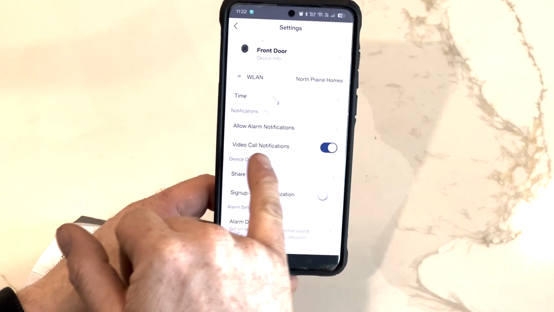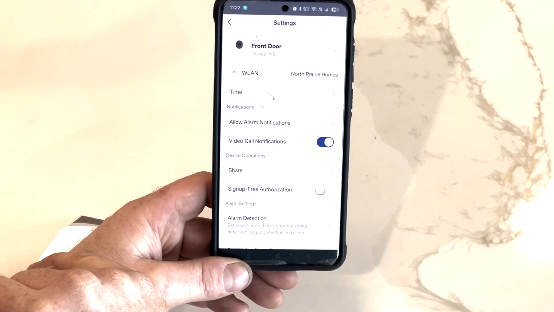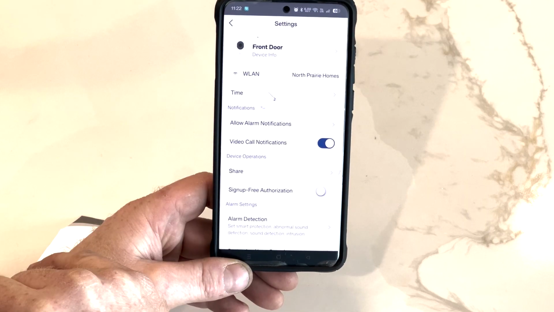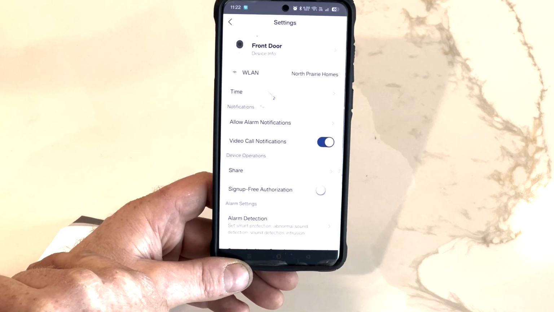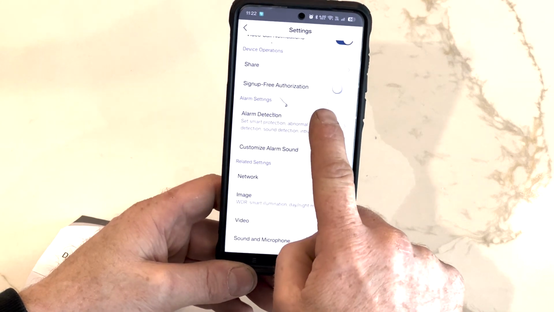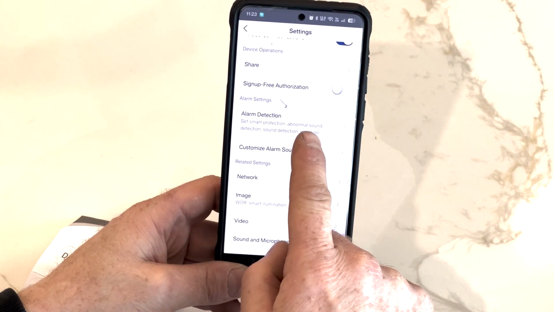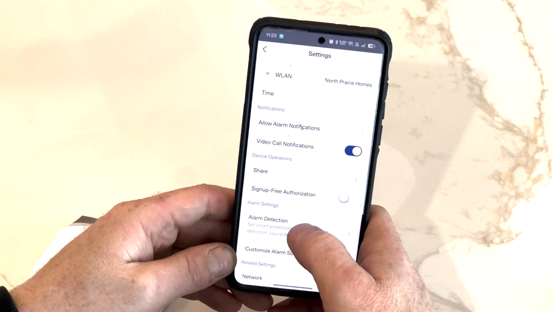We're going to make sure video call notifications are enabled. This allows for when the doorbell button is pressed that you receive a notification that you can answer and talk through on your phone. Next, we're going to set up the alarm detection. So you'll click on Alarm Detection.